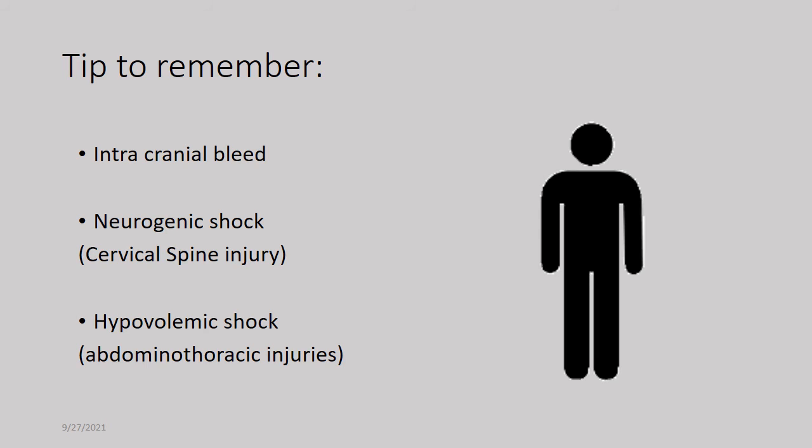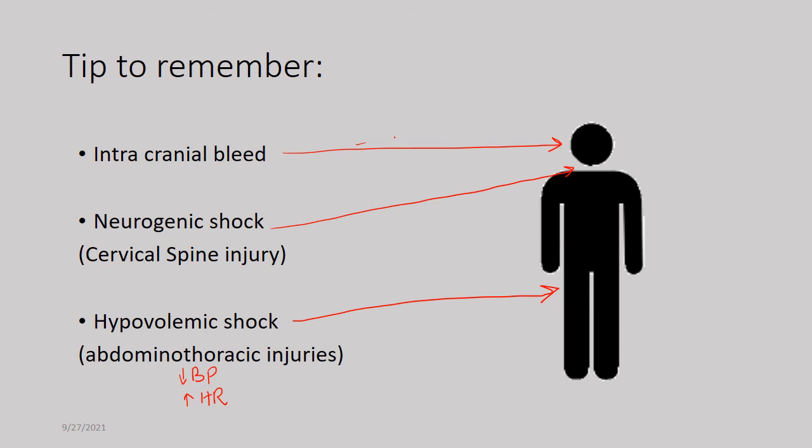So now when the patient is in the ER in front of you, you cannot remember the whole mechanism to tell whether the BP will rise or fall. You have to remember the tips. So the intracranial bleed occurs in the brain, while the neurogenic shock is in the neck region due to the cervical spine injury, and hypovolemic shock is due to the abdominal thoracic injury. So hypovolemia, you all know, leads to hypotension and tachycardia. So there is a decrease in BP and an increase in heart rate in case of hypovolemic shock.